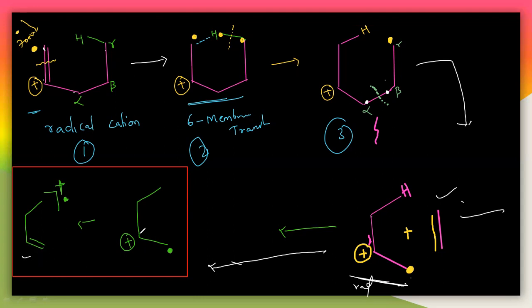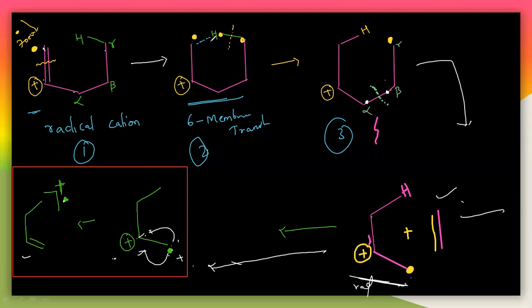Why can we write it? Because here there is a positive charge and here there is a radical. So this radical can be given to this side too, and then the positive charge comes here again. Here the radical is, and here the positive charge is. So it will give the electron to this, and then again a positive charge comes here and the radical comes here. By giving that one electron back and forth, we can write simply a double bond here, and finally at this particular position we write the positive charge and the radical like this. So this is called the McLafferty rearrangement reaction.